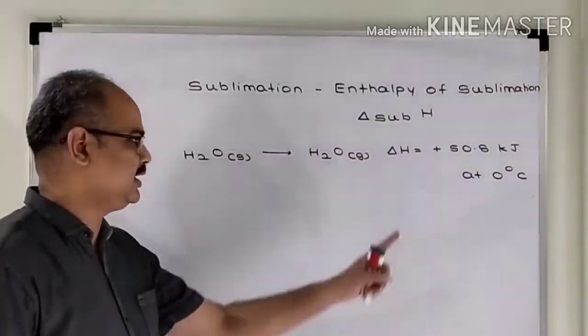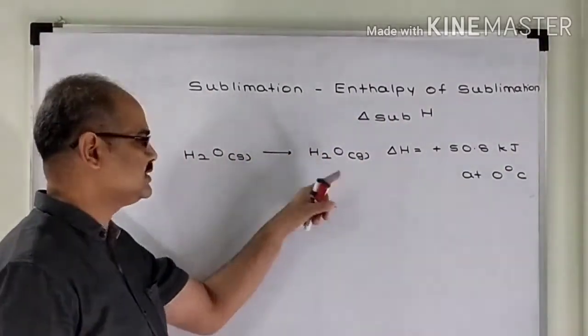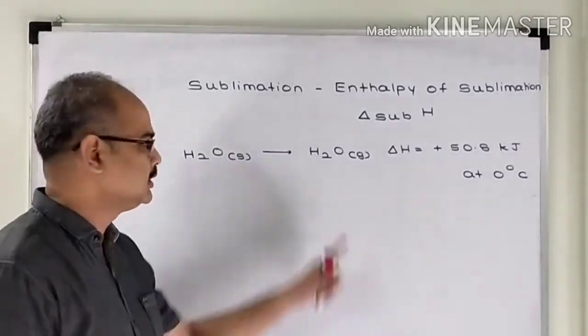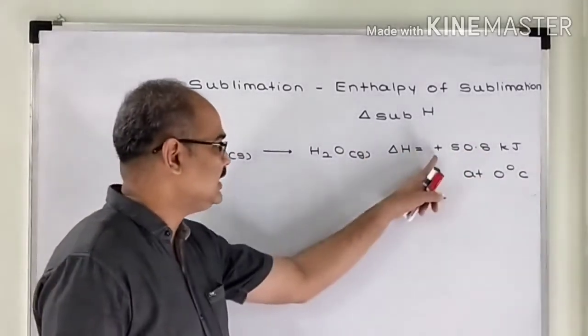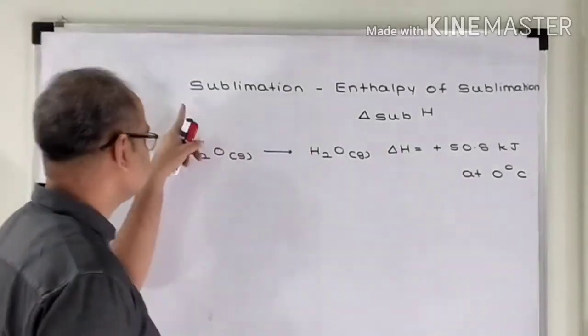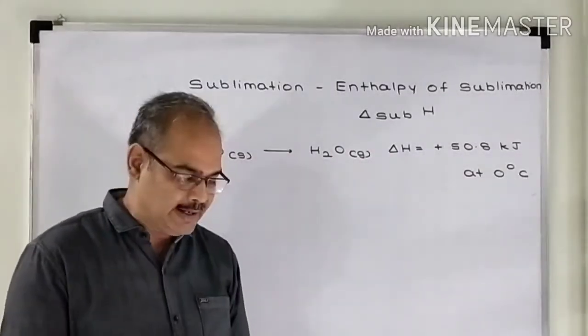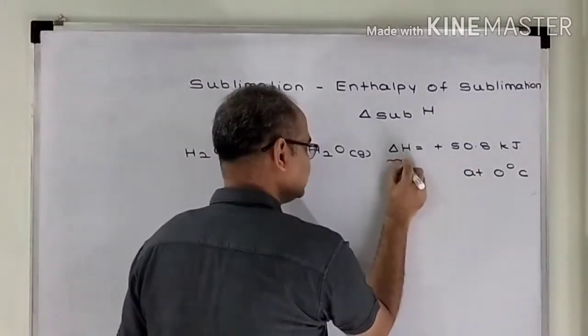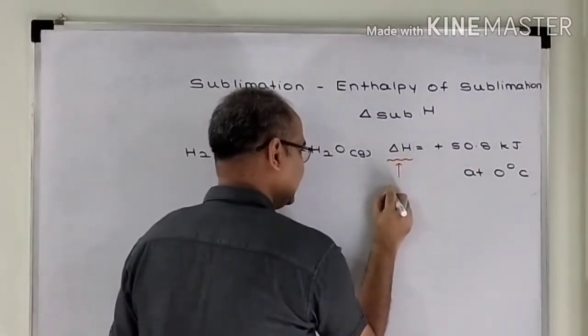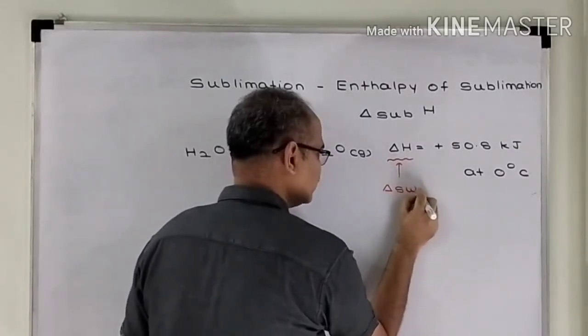So at 0 degrees Celsius, when 1 mole of ice is converted into 1 mole of water vapors, 50.8 kilojoules of heat is absorbed. Means sublimation is an endothermic process. And this enthalpy change taking place is known as enthalpy of sublimation.